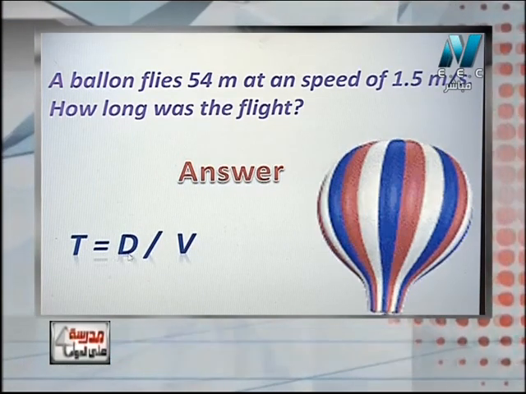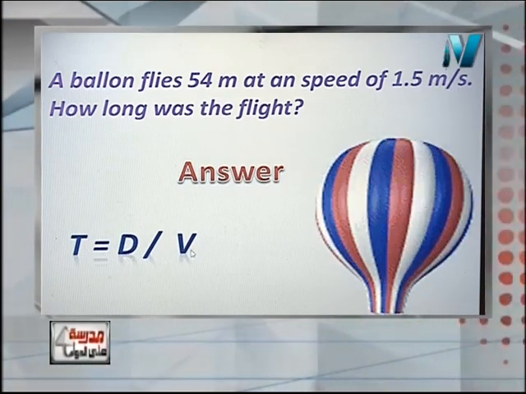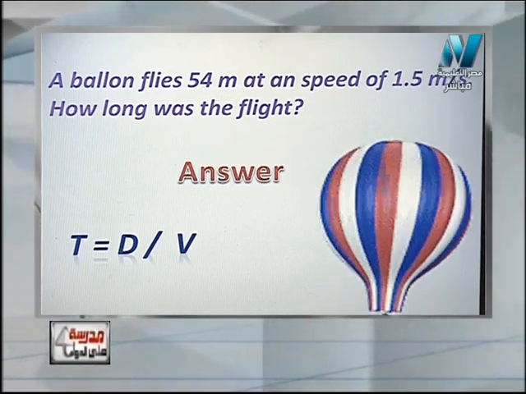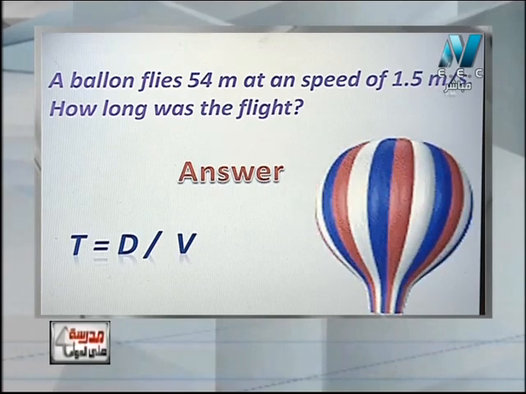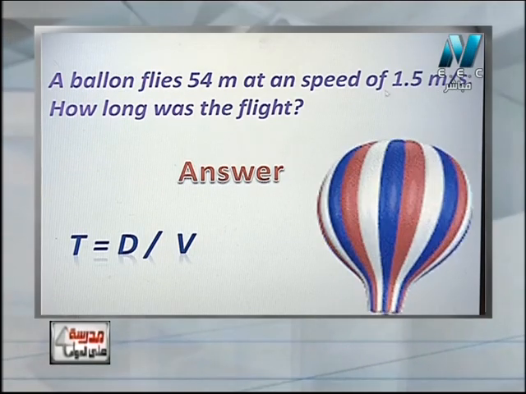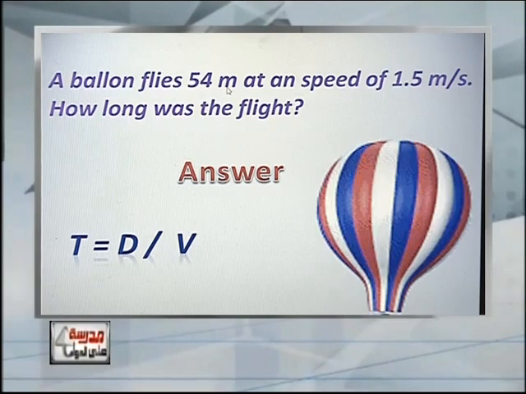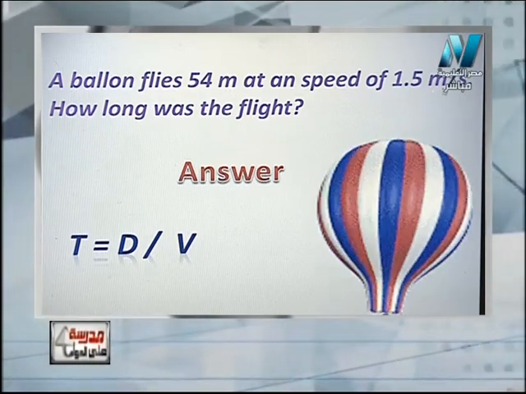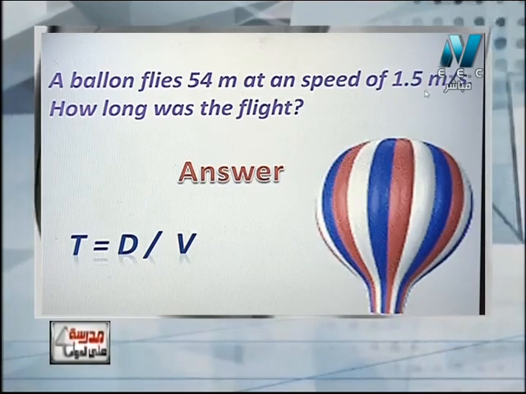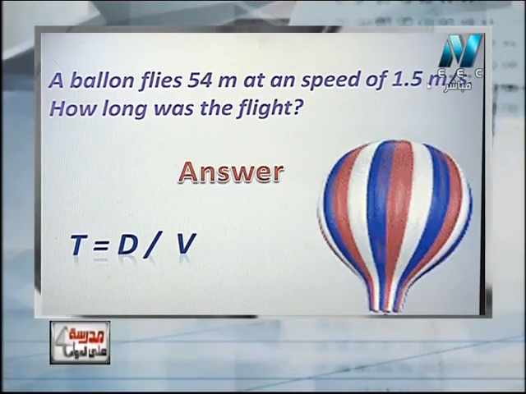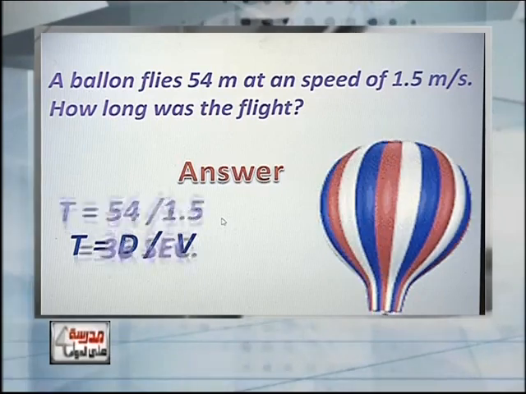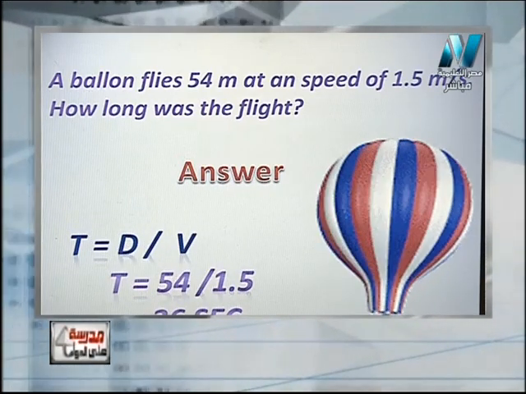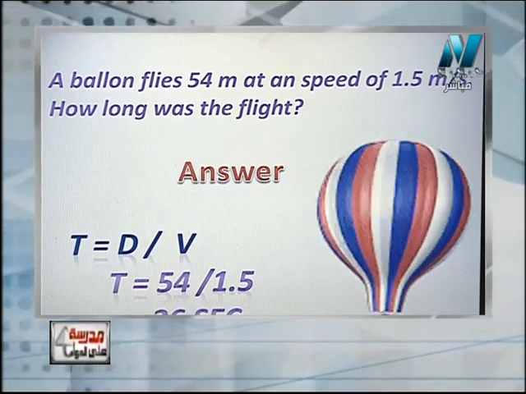Time equals distance over speed. Now let's check the unit. He gives me the distance in meters, and the speed in meters per second. So have a look, my dear student. Are the units similar or different? Yes, they are similar. So there is no conversion. So I'll write this value directly into the rule. 54 divided by the speed 1.5 equals 36 seconds.